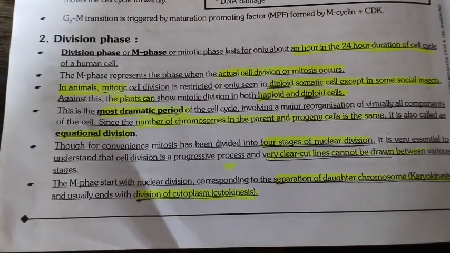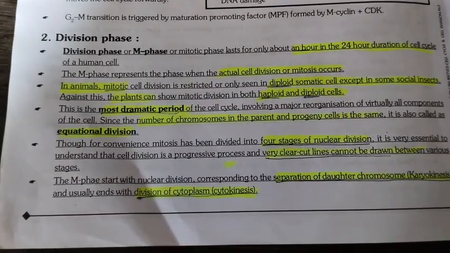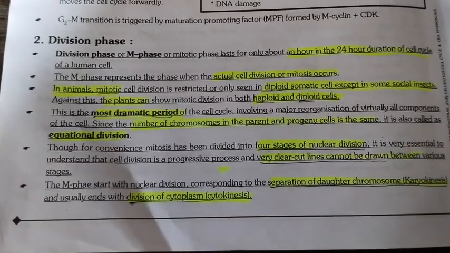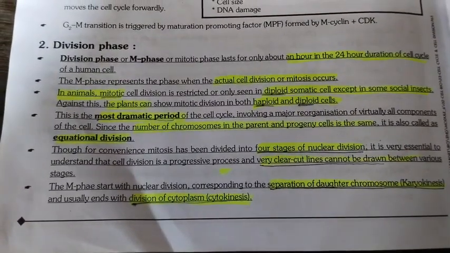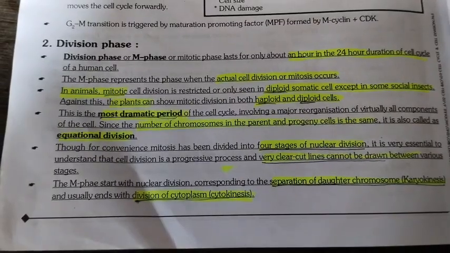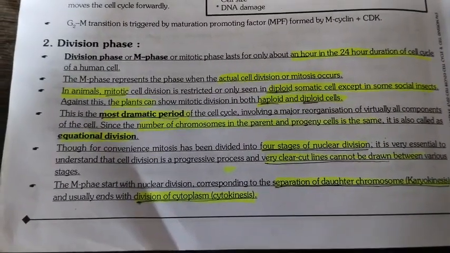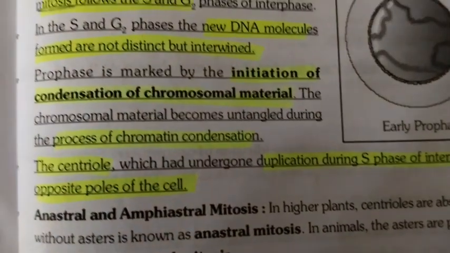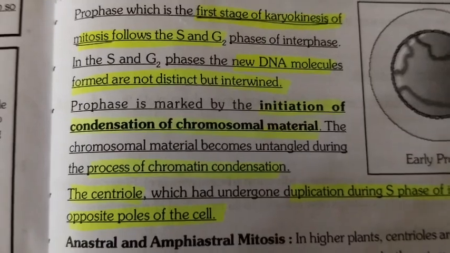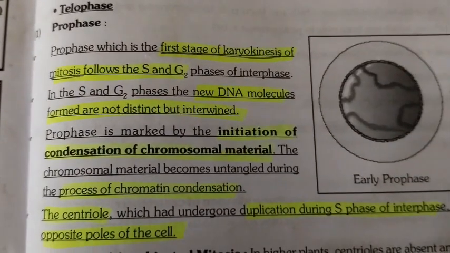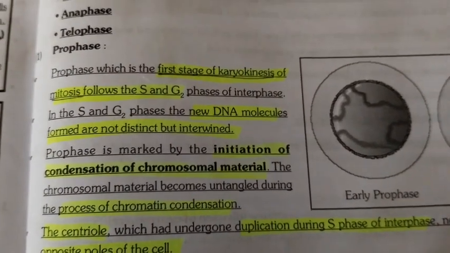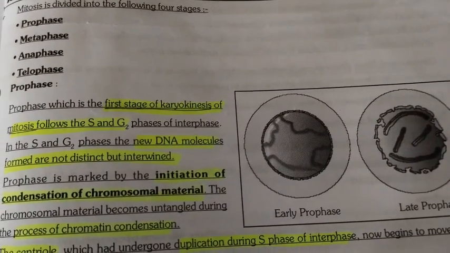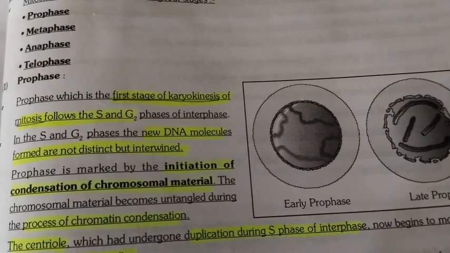It is very essential to understand that cell division is a progressive process and very clear-cut lines cannot be drawn between various stages. The M phase starts with nuclear division, corresponding to the separation of daughter chromosomes, karyokinesis, and usually ends with division of cytoplasm, cytokinesis. Mitosis is divided into the following four stages: prophase, metaphase, anaphase, telophase.